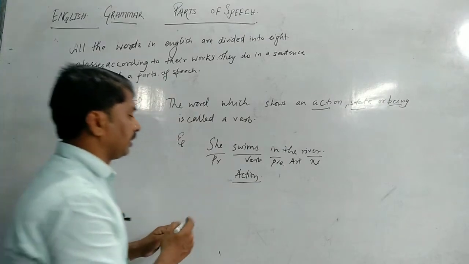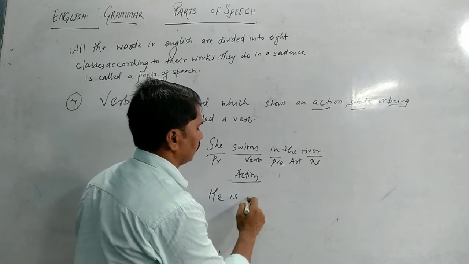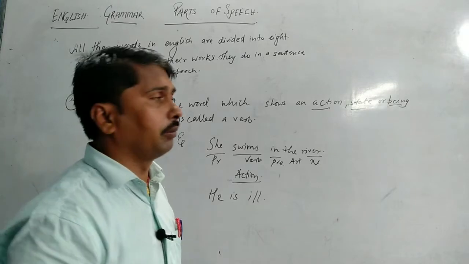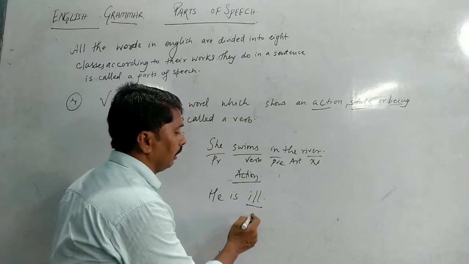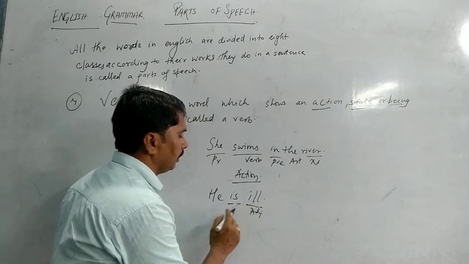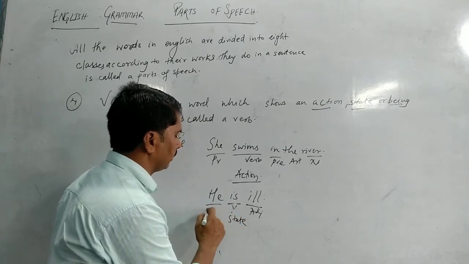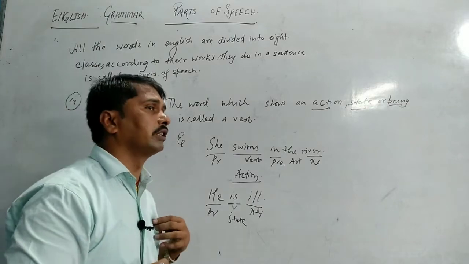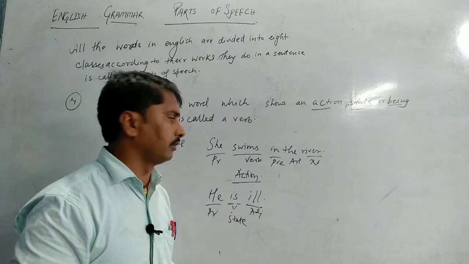Another is state. He is ill. वो कैसा है? If you ask somebody, how is he? He is ill. So the word ill is an adjective. Is is a verb because it is showing a state, and he is a pronoun. So is, are, was, were, these all words are verbs, and they show state.